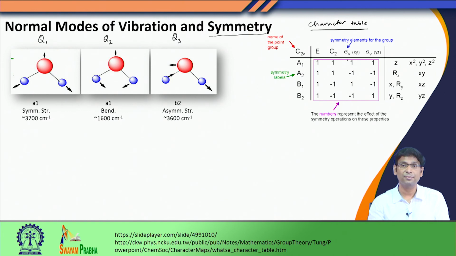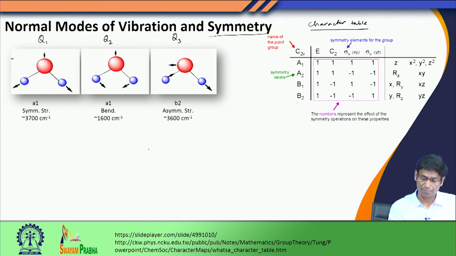So, there are several symmetry elements present here: E, C2, and sigma V along two different planes. And we see that there are symmetry labels A1, A2, B1, B2, and these numbers that you see here represent what will happen to the molecule when we carry out this particular symmetry operation. We will take one example.